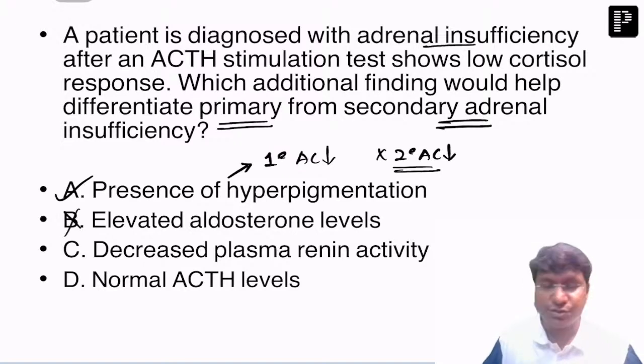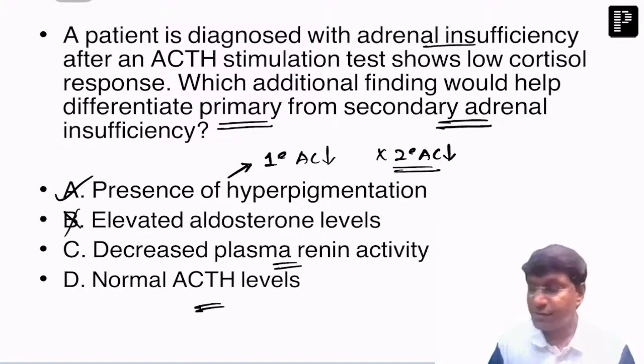And elevated aldosterone levels is not the feature. In fact, there will be a decrease in aldosterone levels in primary, and in secondary it remains normal, right? Decreased plasma renin activity will not be there. These patients will have an increase in plasma renin activity. And normal ACTH levels, no. In primary, ACTH levels are elevated. In secondary, the ACTH levels are low. Okay, so the answer is A here, right? Next question.